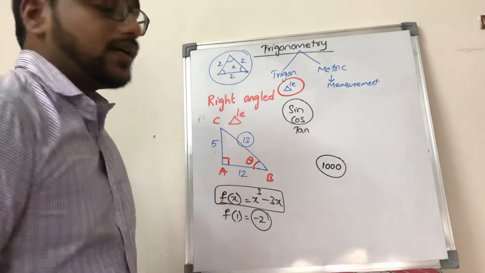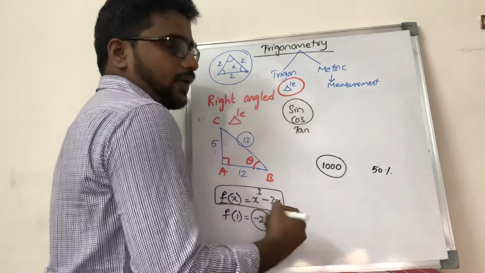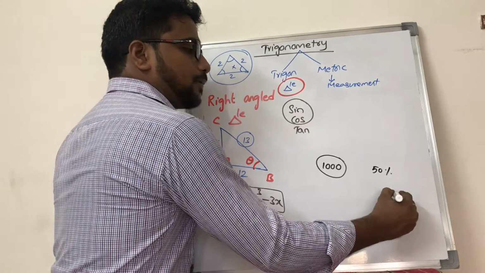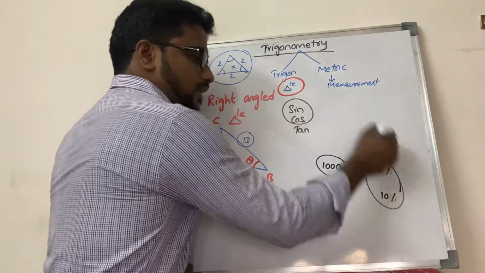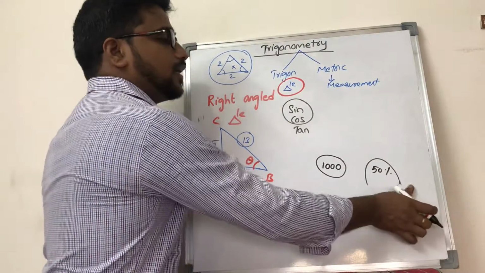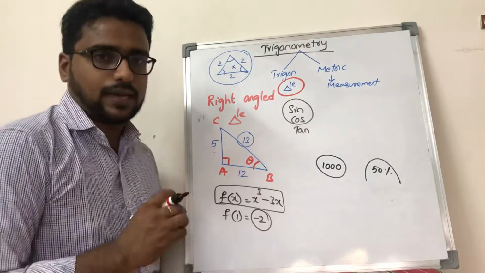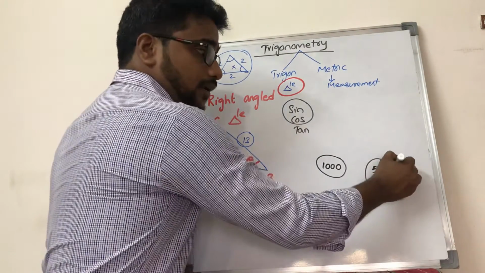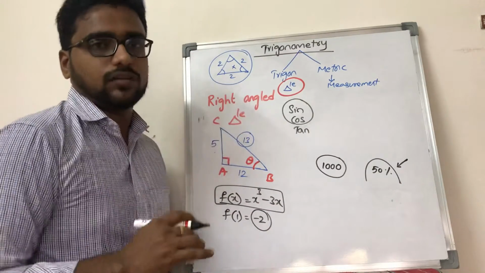Instead, if I say that I spent 50% of my money, or 10% of my money, then if I say I spent 50% of my money on the speaker, you will have a clue that, okay, he spent a lot of money on that, right?